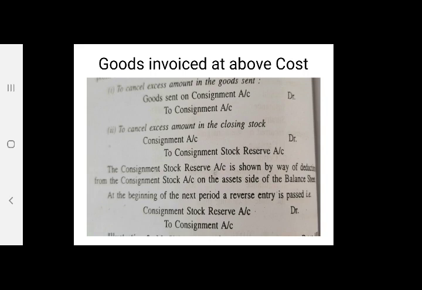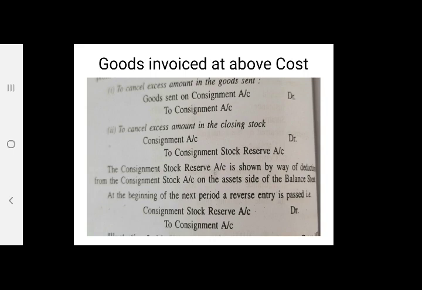Therefore, there is a need to cancel the excess amount which we earlier recorded in the journal entries. For cancelling that excess amount, entries need to be passed, and those entries are reverse entries of the original entries. First, to cancel the excess amount in the goods sent on consignment.